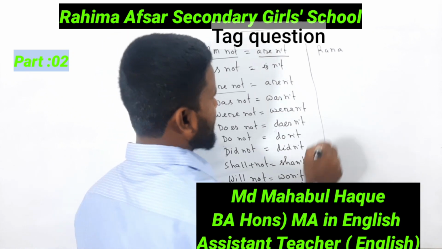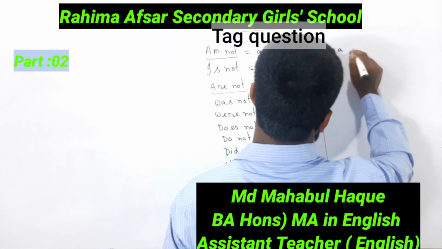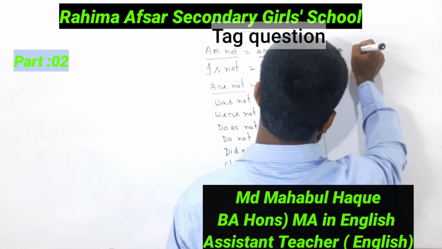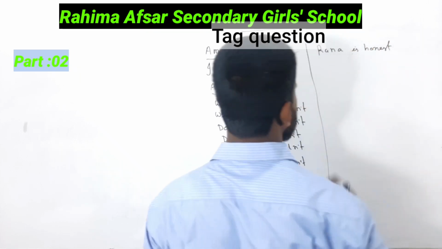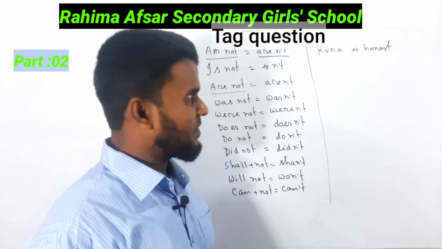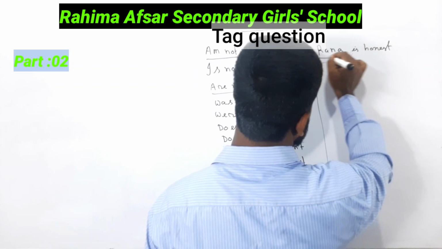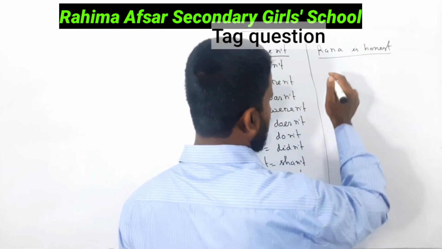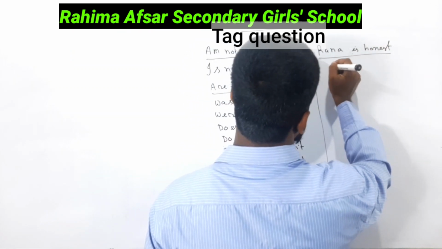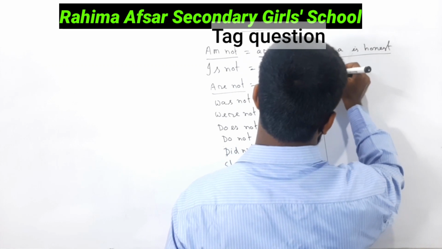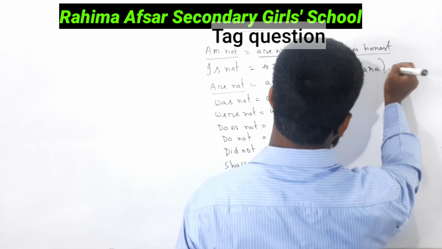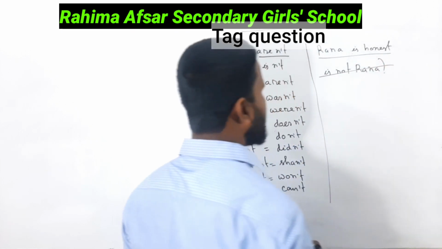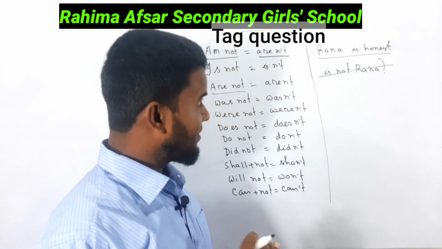You know, Rana is honest. This is an example of an assertive, affirmative sentence. All of these are correct. If you make the tag "is not Rana?", this will not be correct.